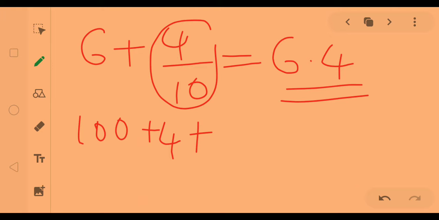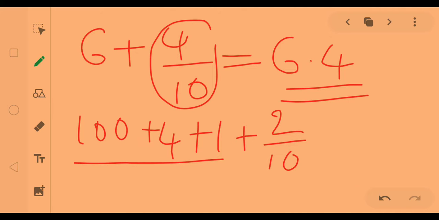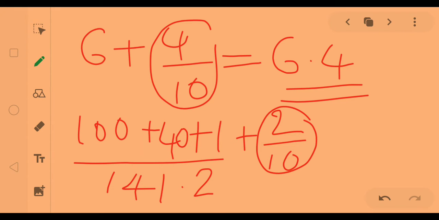See another number: 100 plus 40 plus 1 plus 2 by 10. The 100 plus 40 plus 1 is the whole number part. What is the sum? We get 141. Then 2 by 10 is on the decimal side. Before writing that, we insert a decimal point. 2 by 10 is the first place after the decimal point. How many tenths are there? 2 tenths, so we write 2 here. So the number is 141.2. I hope you understood.